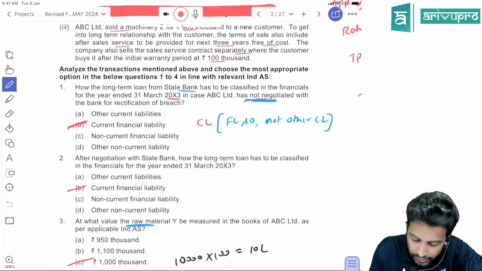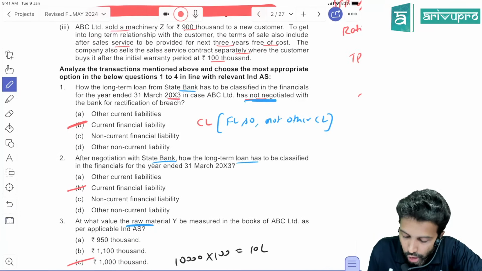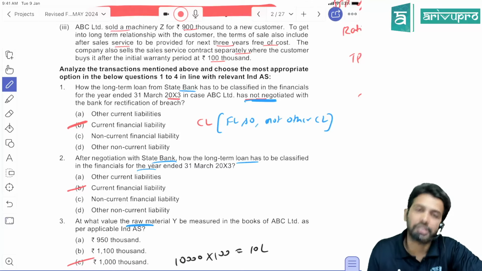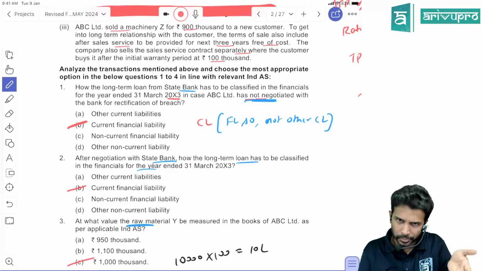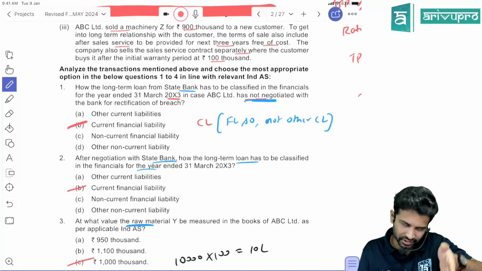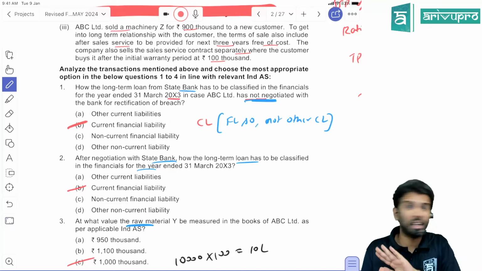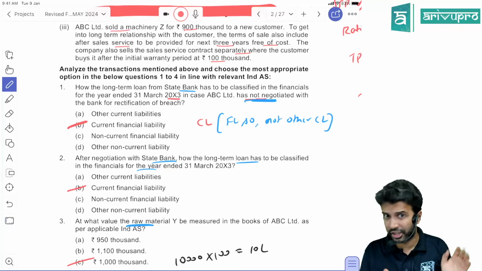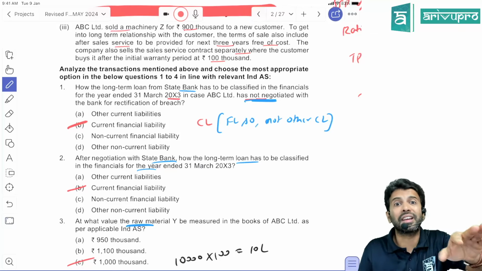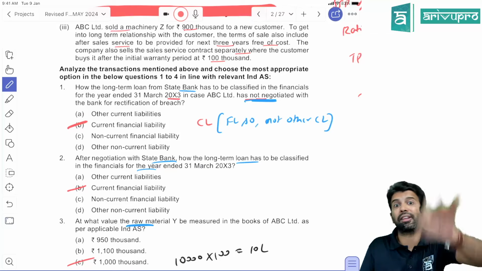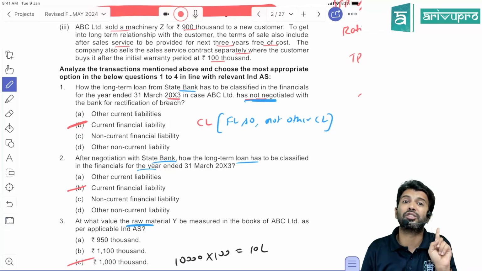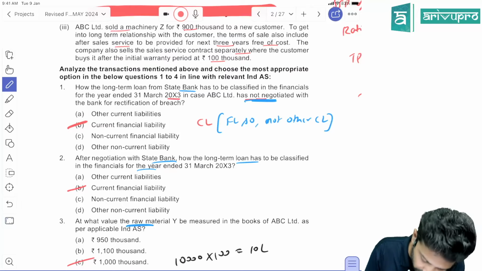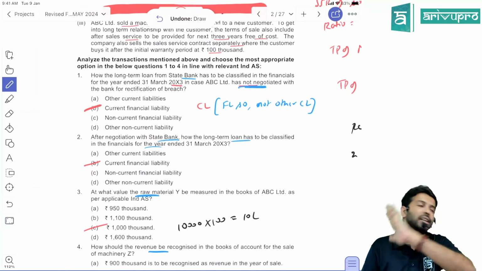All right. Next, after negotiation with State Bank of India, how the long-term loan has to be classified in the financials. Now they've given an actual question relating to the case. Now, in this particular case, has negotiation happened? Yes. Did the bank ignore the breach? No. They're asking us to rectify the breach by giving grace period. When are they giving grace period, before current year ended or after? After. If grace period is given after the current year, you will classify this loan as current financial liability. So in this case also, the answer will be current financial liability itself.